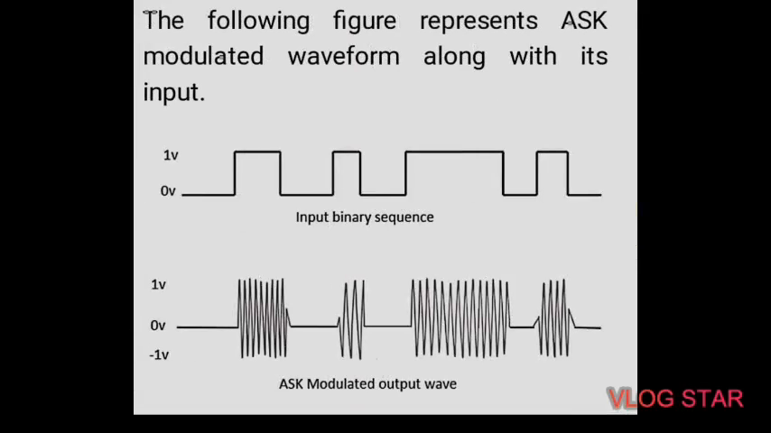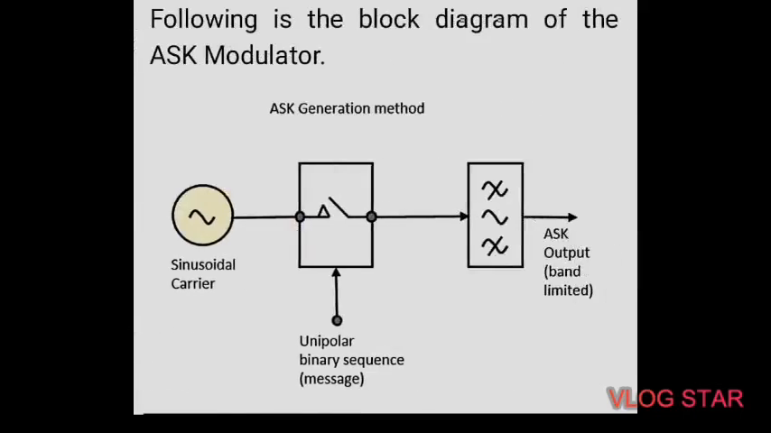In this waveform we can see that for the low input, the output will be low. Then the band limiting filter shapes the pulse depending upon the amplitude and phase characteristics of the band limiting filter, or the pulse shaping filter.